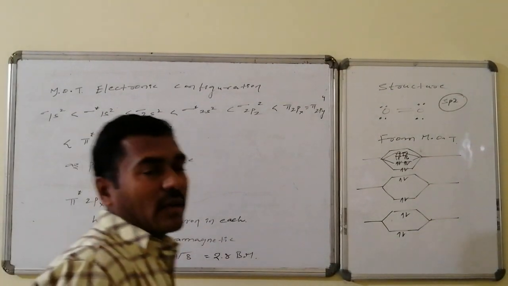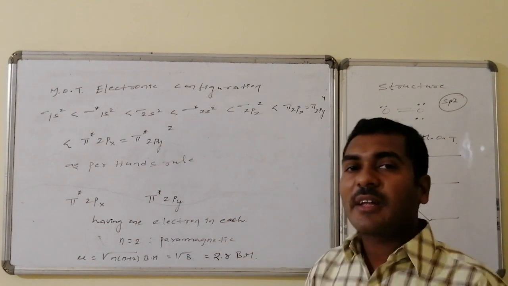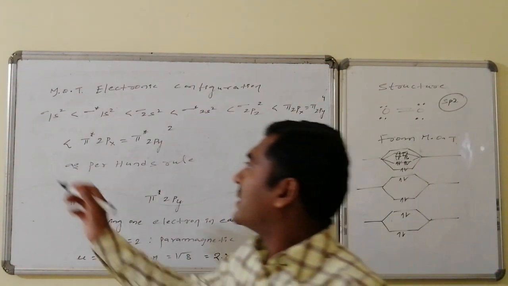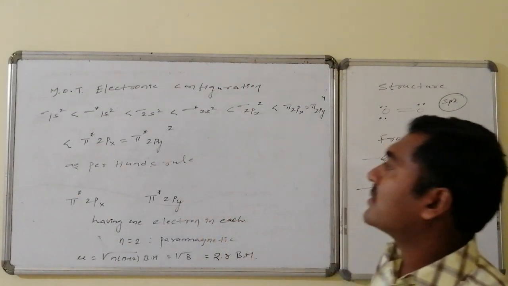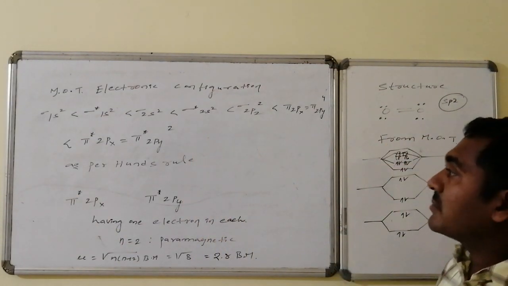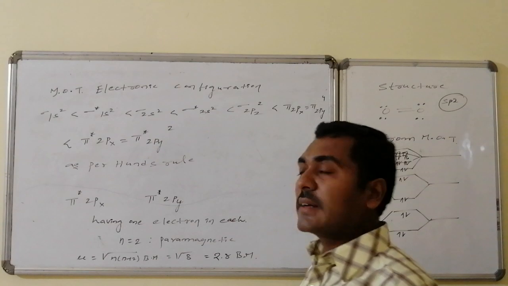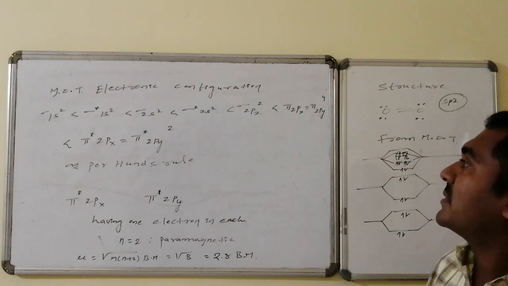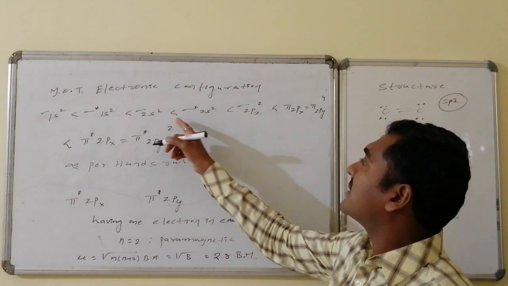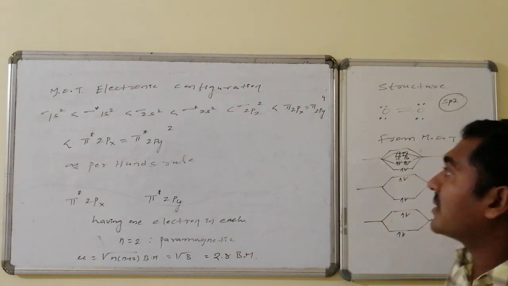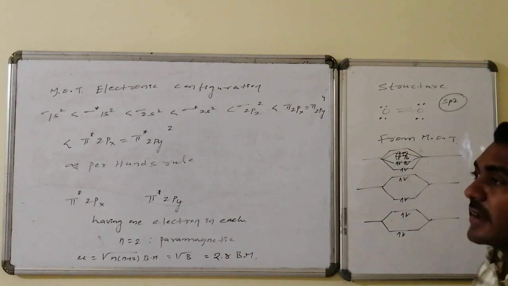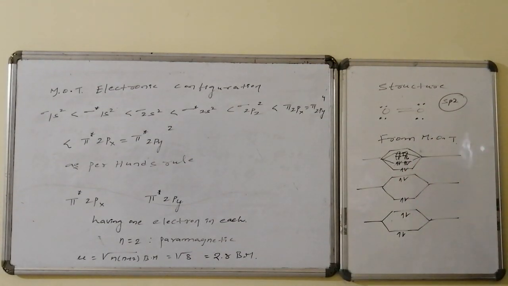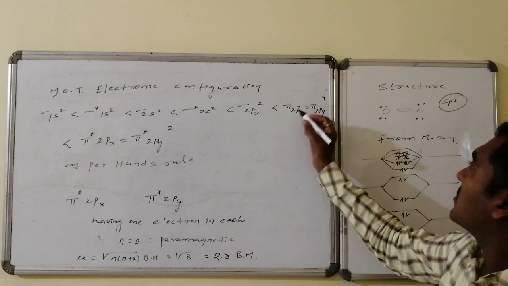The MOT electronic configuration, that is the molecular orbital theory based electronic configuration for the oxygen molecule, is sigma 1s with 2 electrons, next higher energy sigma star 1s with 2 electrons, followed by sigma 2s with 2 electrons, then sigma star 2s with 2 electrons, then sigma 2pz with 2 electrons, followed by pi 2px and pi 2py with a total of 4 electrons.